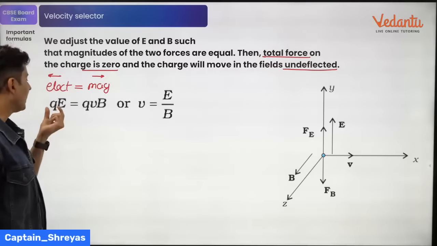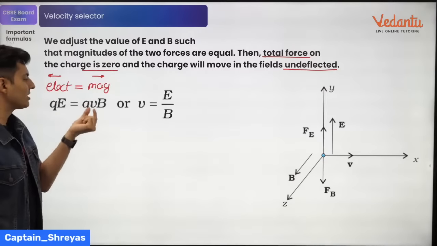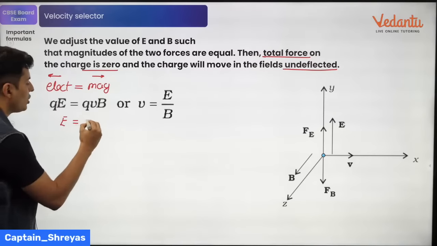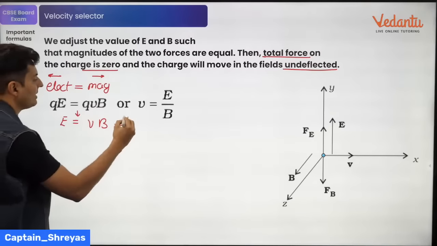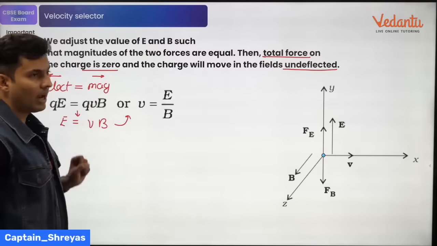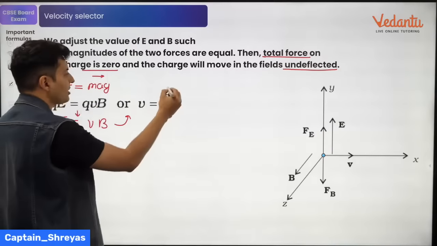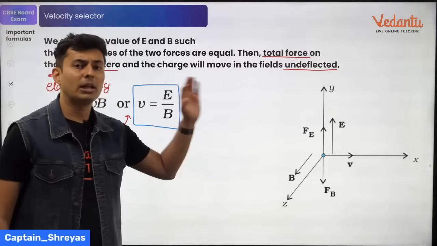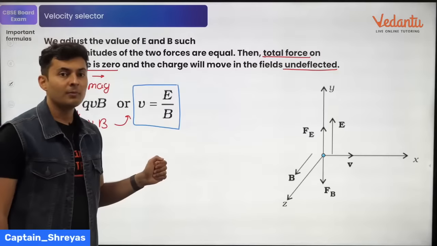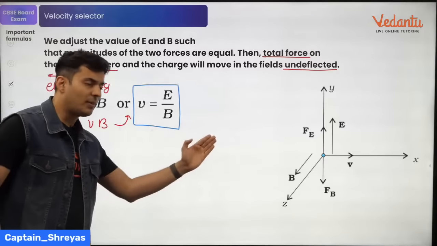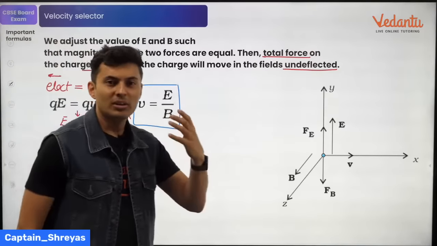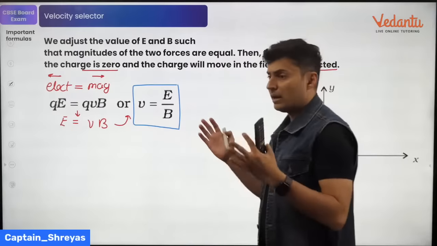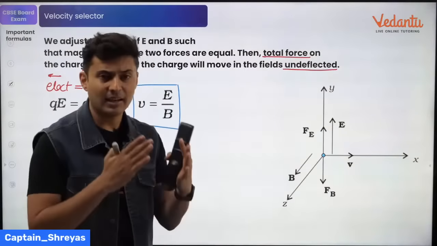That happens when electric force qE is equal to magnetic force, which is qvB. q cancels, so basically E will be equal to vB. Therefore, velocity will be electric field by magnetic field, v = E/B. You can get questions based on this formula, where they might ask at what speed you should throw the particle in the perpendicular fields so that it goes undeviated, or how much the field should be so that this particle at this speed goes undeviated. These kinds of questions can come on multiple perpendicular fields, which is electric as well as magnetic.